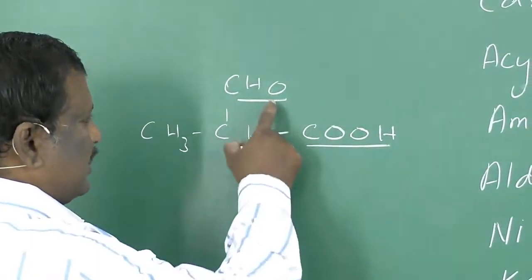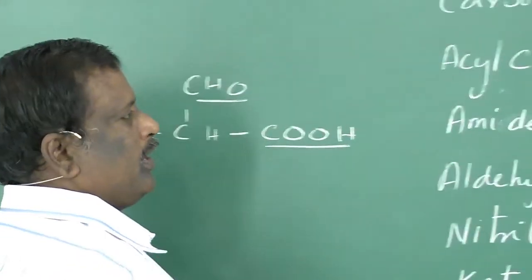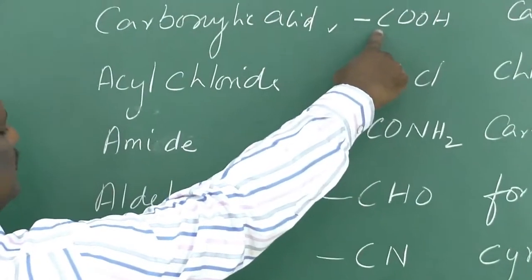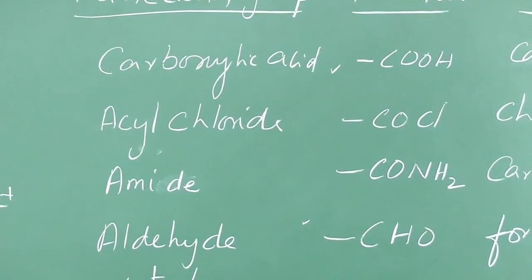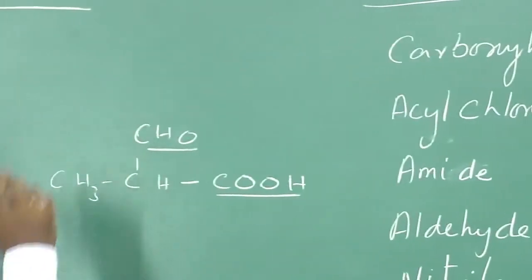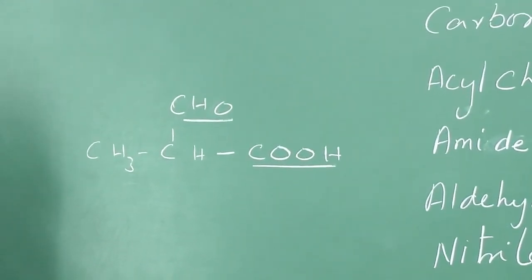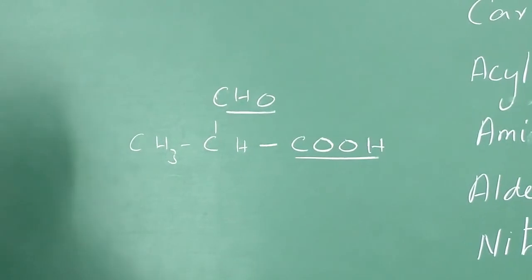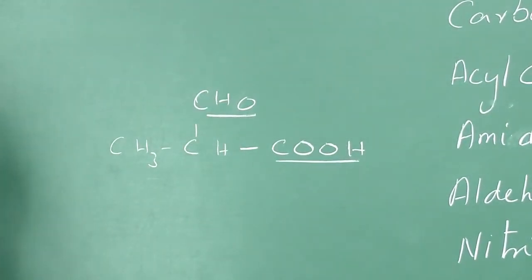When two such groups are there, you should verify the priority order. In the priority list, COOH is first, at the top, and CHO will be second. So CHO should be considered as a prefix. You should take it as a secondary functional group, so you should write it as a prefix.